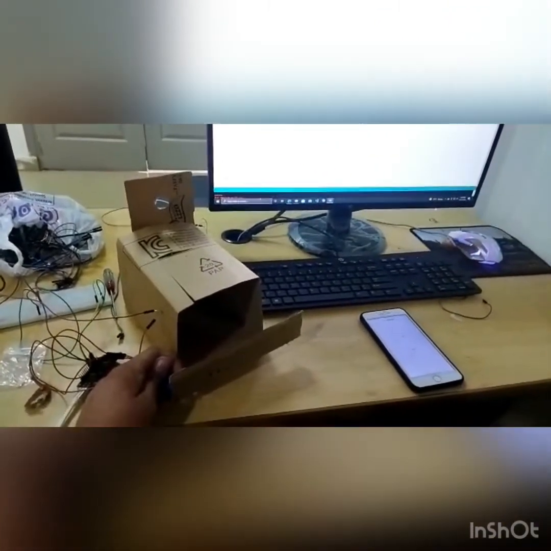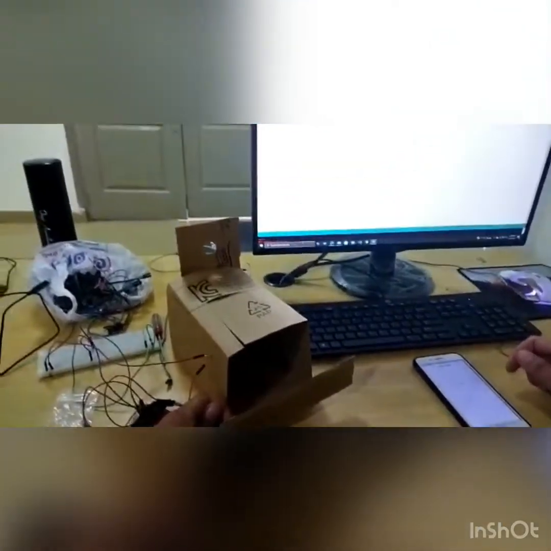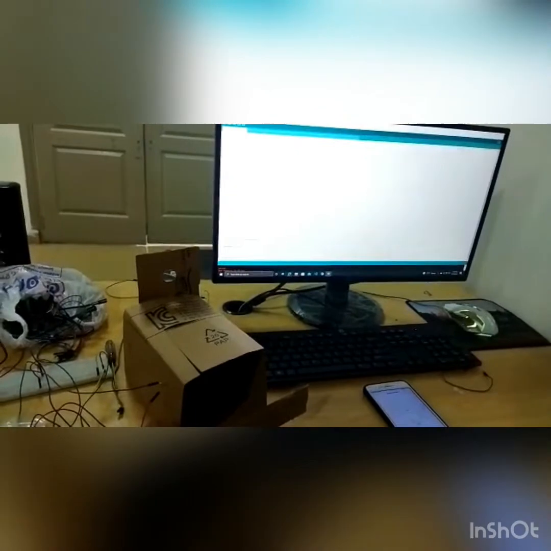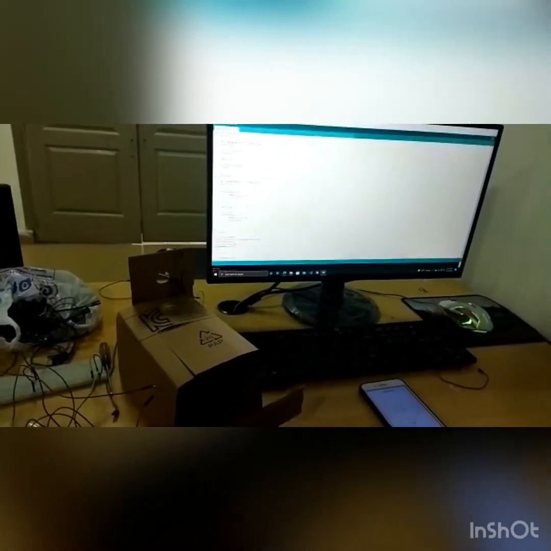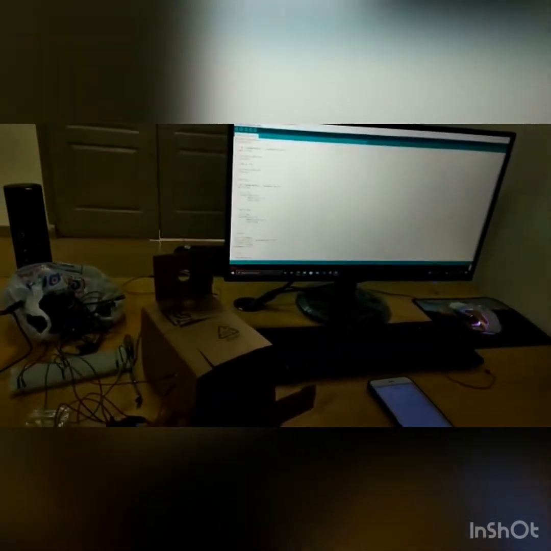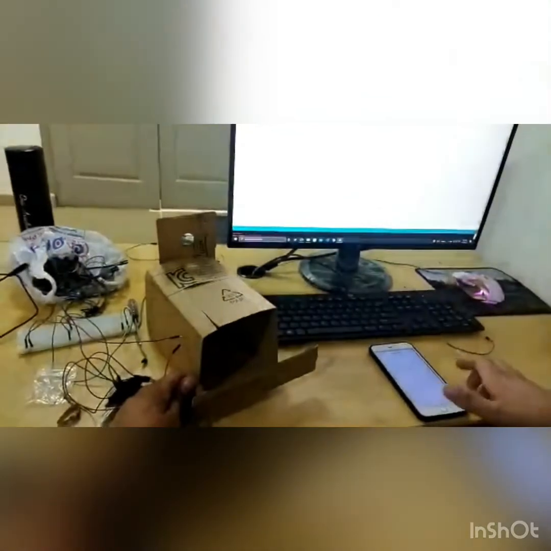This is our first project, smart home, through which we are controlling the LED lights of our home and a door lock by using Node MCU. So let's start our demo.